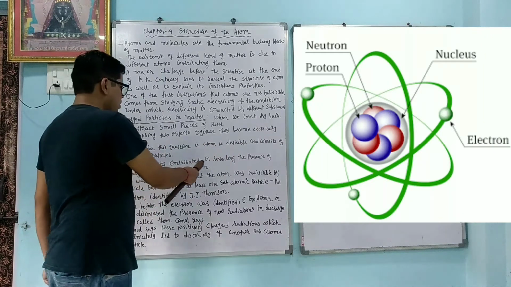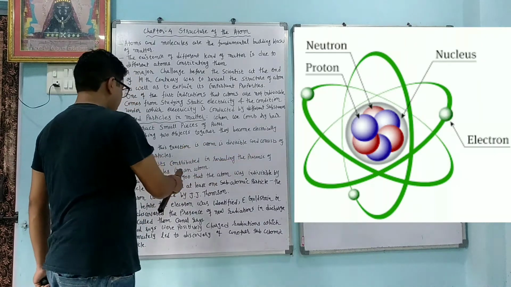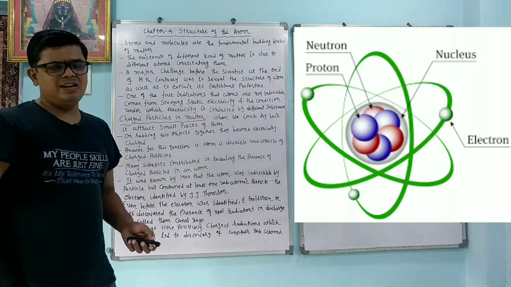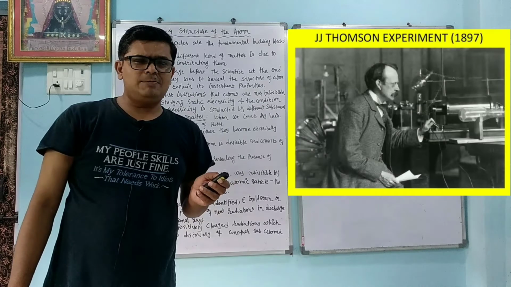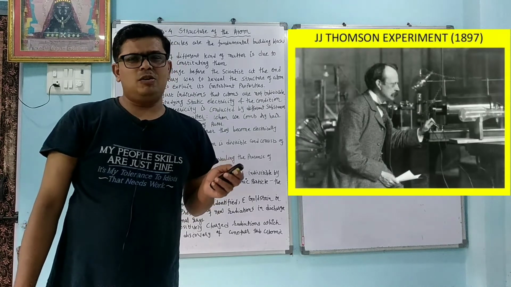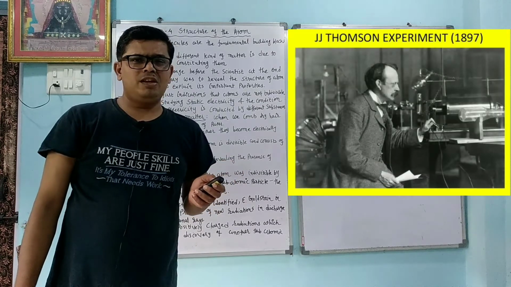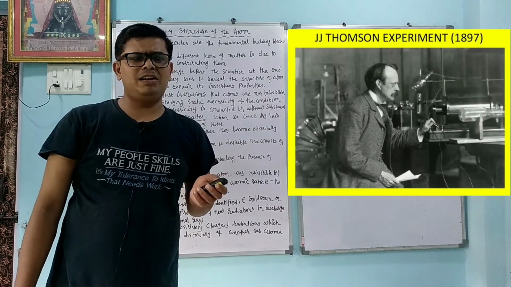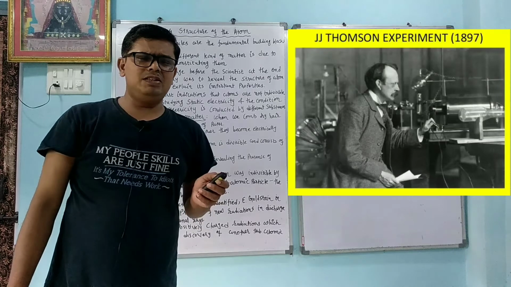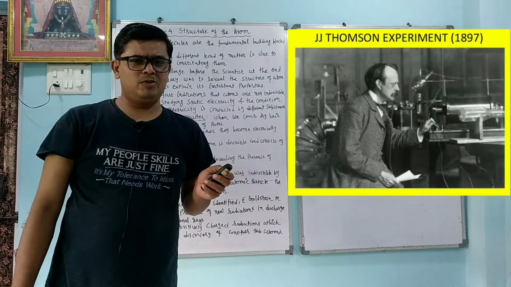Many scientists contributed in revealing the presence of charged particles in an atom. So many scientists had the idea that some charged particles are present. J.J. Thomson, Rutherford, Niels Bohr, Goldstein carried out several experiments, and in that way they came to know that atom is divisible into several particles.